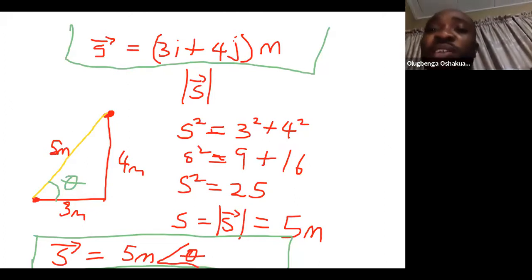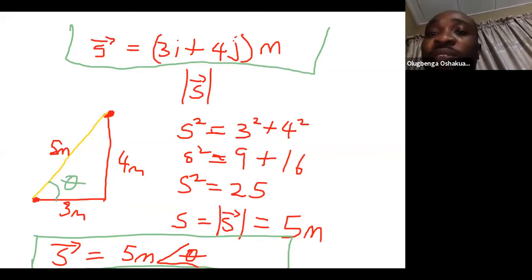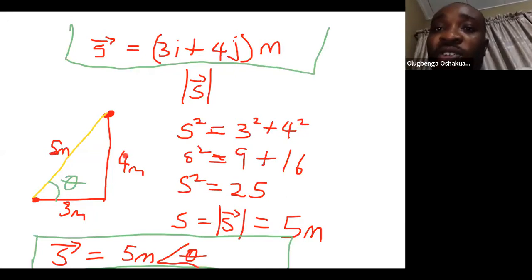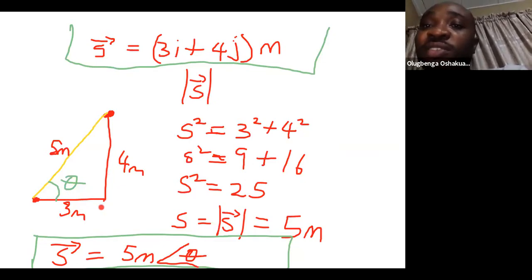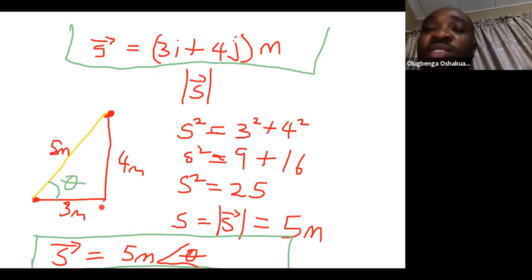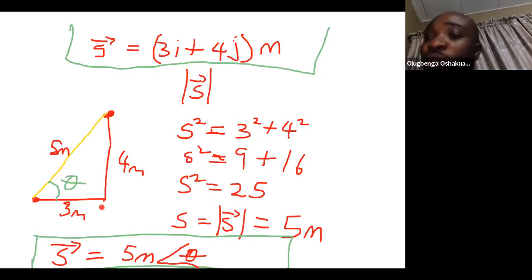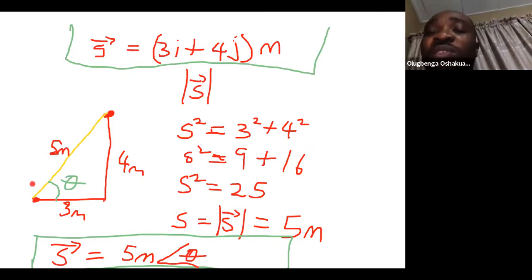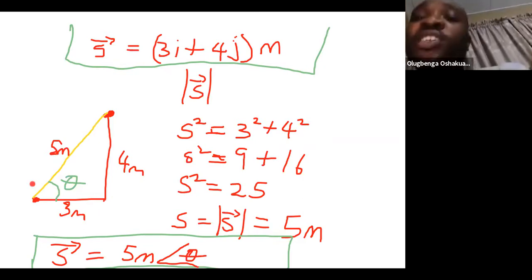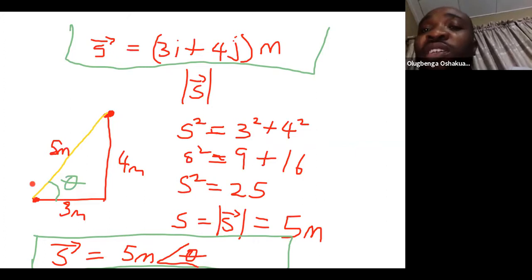We know this is 4, this is 3, and this is the angle. Opposite, adjacent. We can use the tangent of the angle to determine tan theta. We know the hypotenuse, so we can use arctangent or arcsine to determine what that theta is.